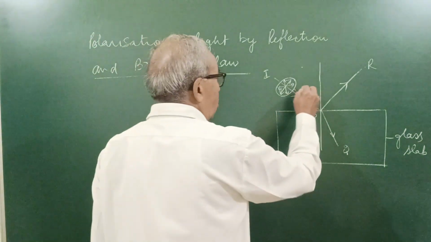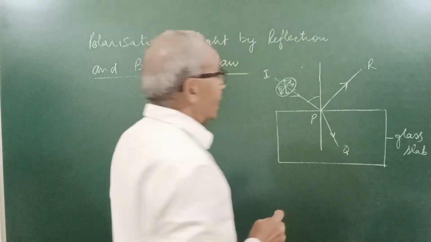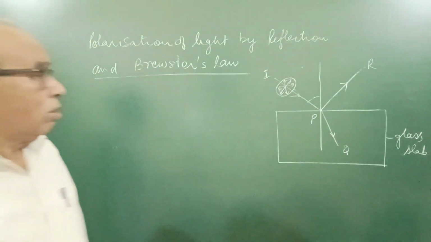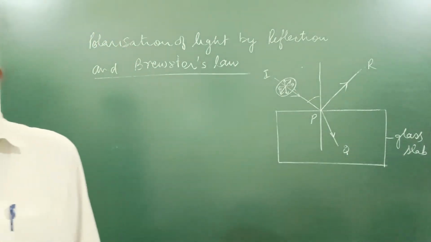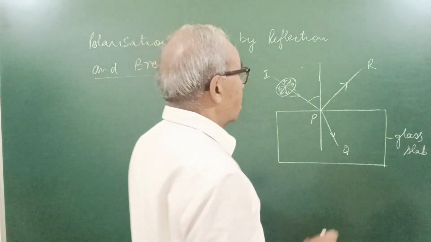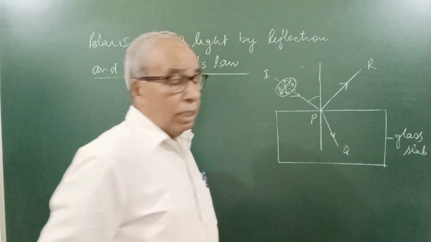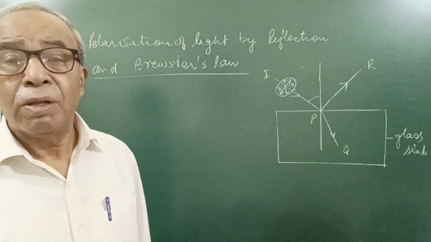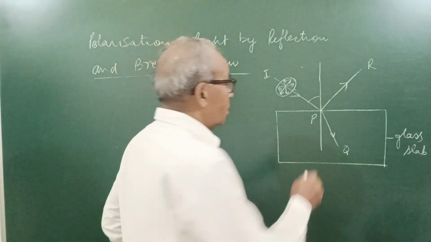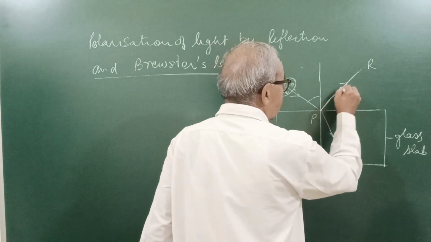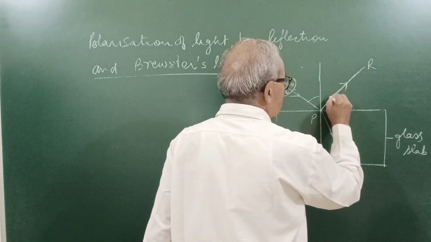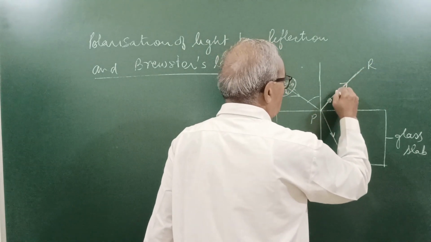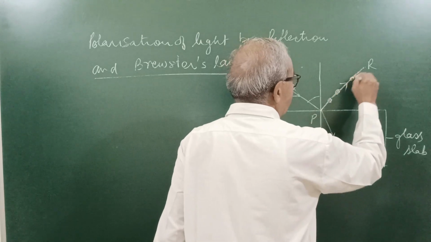But when the angle of incidence is changed, then at a certain angle of incidence, the reflected light is completely polarized, having vibration of electric field normal to the plane of incidence.